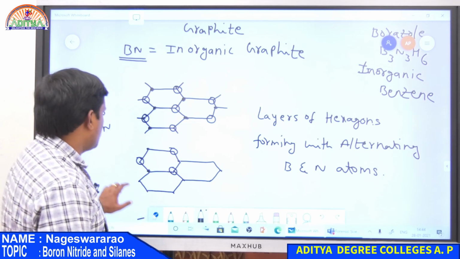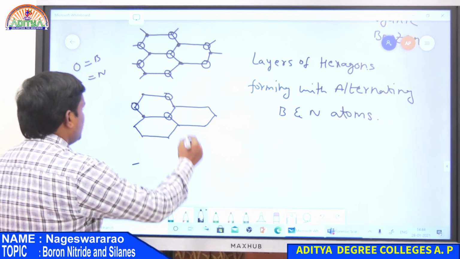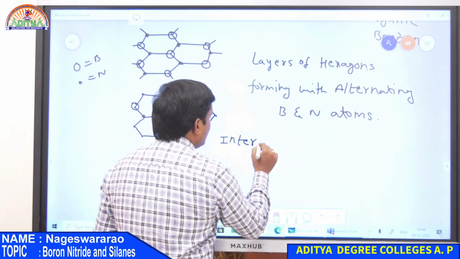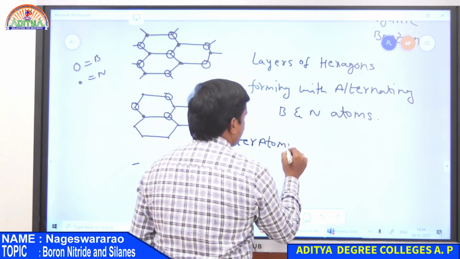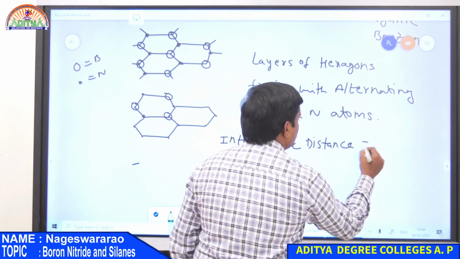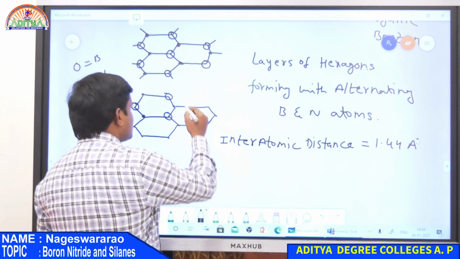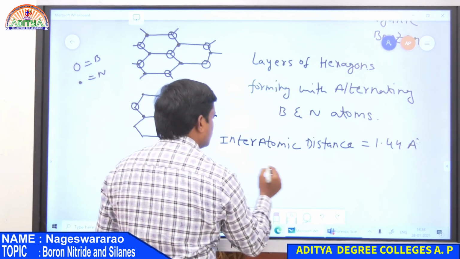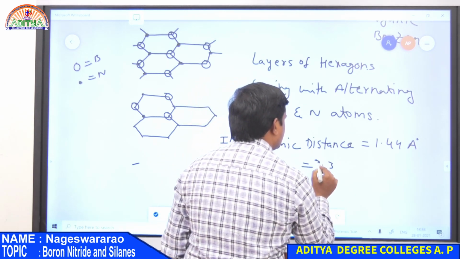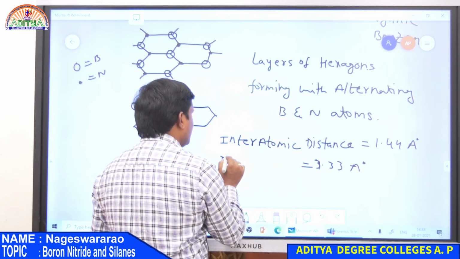Therefore here are a number of layers in which the interatomic distance between the atoms is equal to 1.44 angstroms, and the distance between the layers is equal to, sorry, 3.33 angstroms. So this is the distance between the layers.